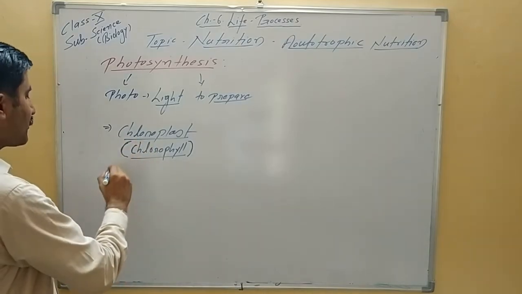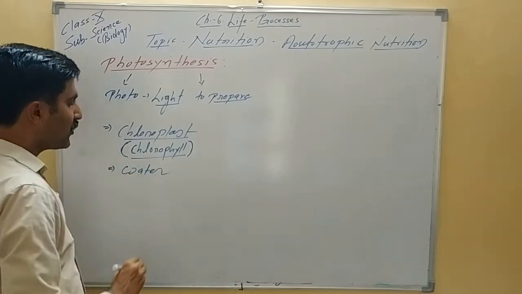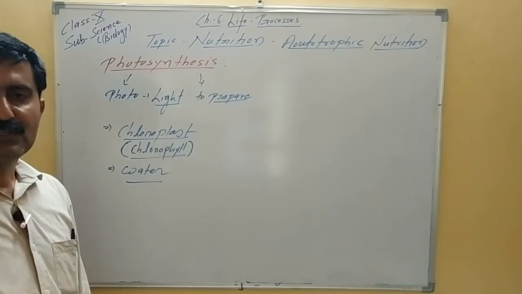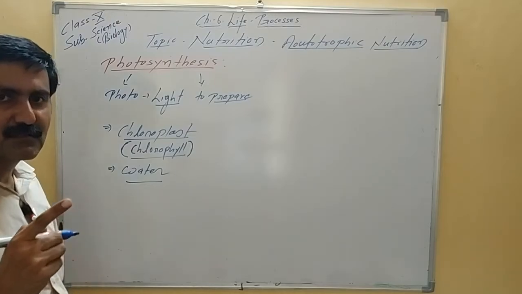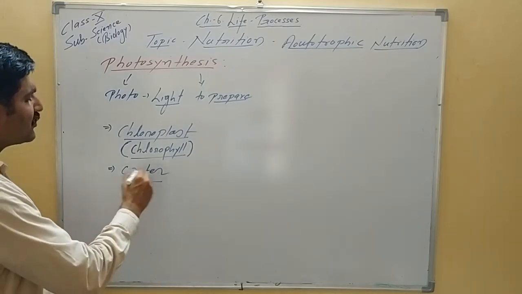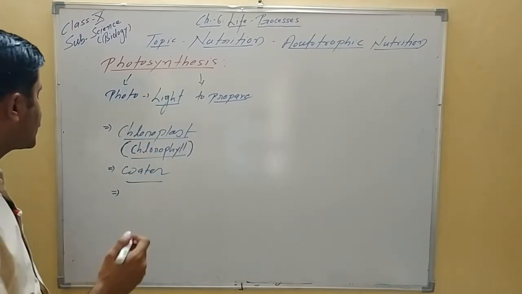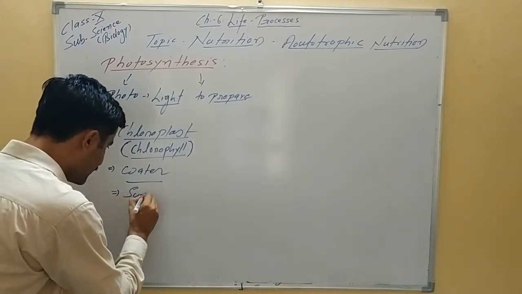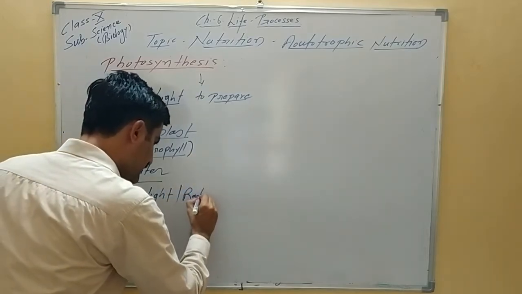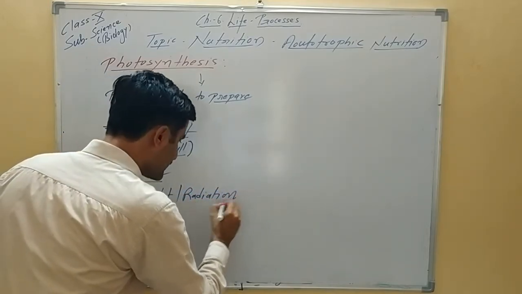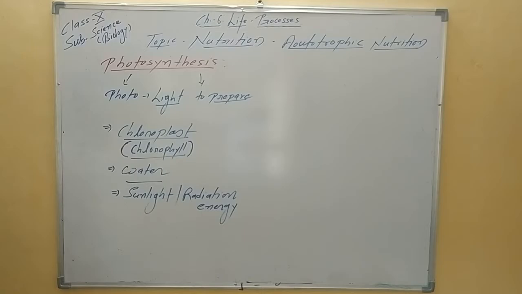Now besides chloroplast, all of you know that plants use water from the soil. So that water is also one of the very important components to convert the radiation energy into the chemical energy or to synthesize the food. Now next thing you already know, to synthesize something there is need of energy, and this energy is obtained from sunlight, right? Or in another word we can say this is radiation energy, that is from the sun. Radiation energy is used, right?